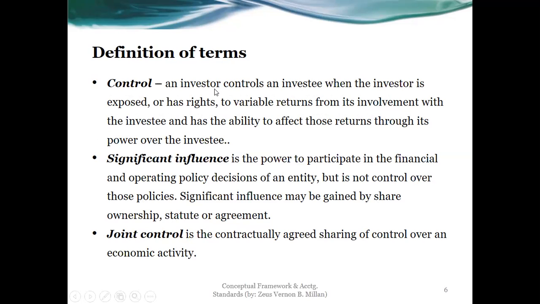All right. Another item here is joint control, which is the contractually agreed sharing of control over an economic activity. As said, it could be among partnerships or corporations, for a particular undertaking or purpose, and normally long term. Then after that is finished, the contract is also finished. The control is shared by two or more parties, such that we need the consent of, let's say, the two of them, or in a group of three, any two of them, in order to make a decision. So that's joint control, from the word joint meaning shared.